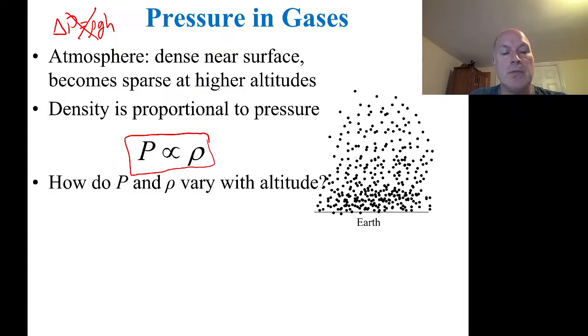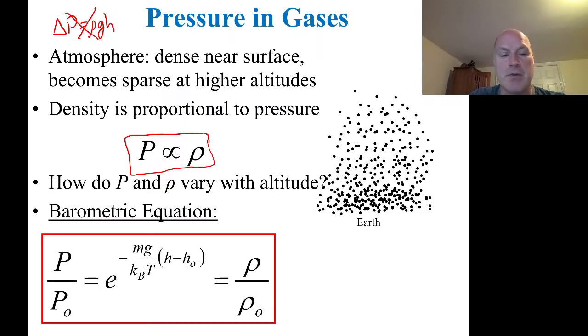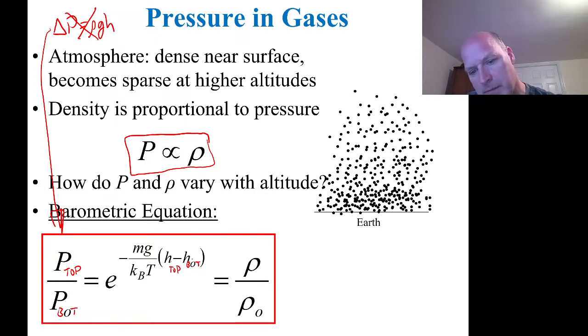How do pressure and density vary with altitude? Like I said, it's a much more complicated equation. And this is the formula. Whoa. So this is the formula that's the gas analog of rho g h. So it's not a difference in pressure, it's a ratio of pressure. So for example, top, bottom, top, bottom, top, bottom. So that's the equation, and let's just see what we have in here.